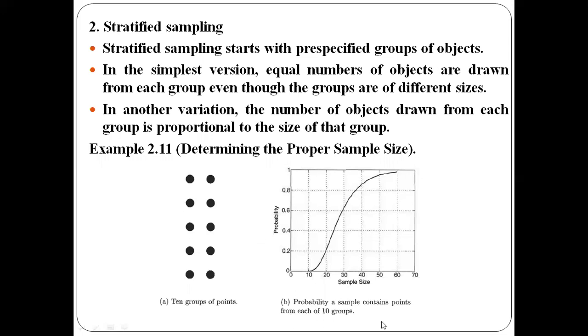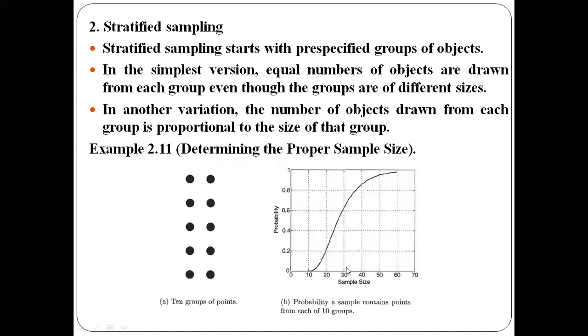This graph shows the probability of selection of the objects to form the sample. If the sample size is small, the probability of selection of objects from these 10 groups is also low, approximately 0. If you increase the sample size to 20, the probability of selection is 20%.